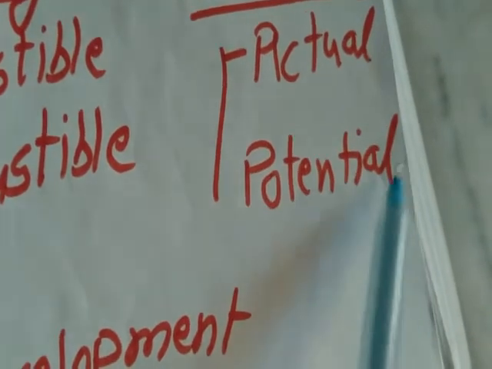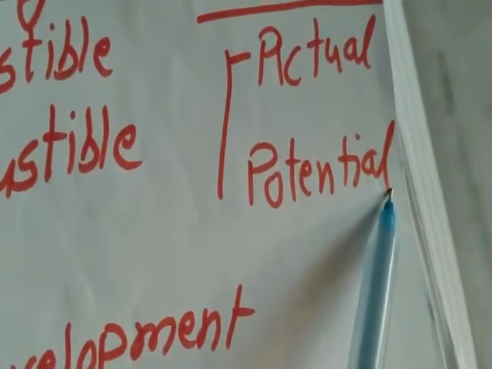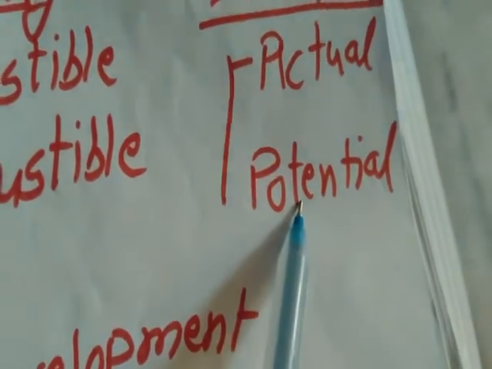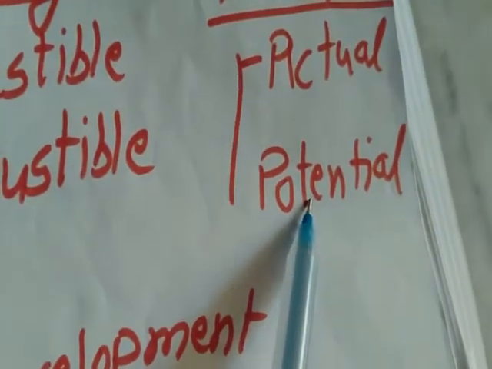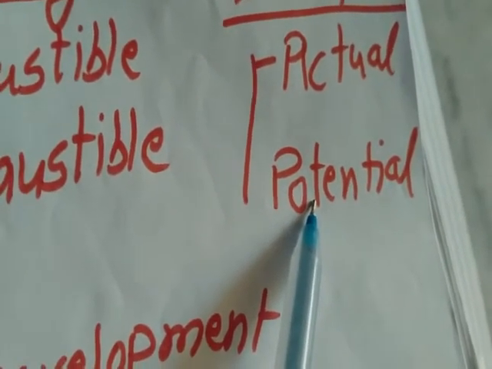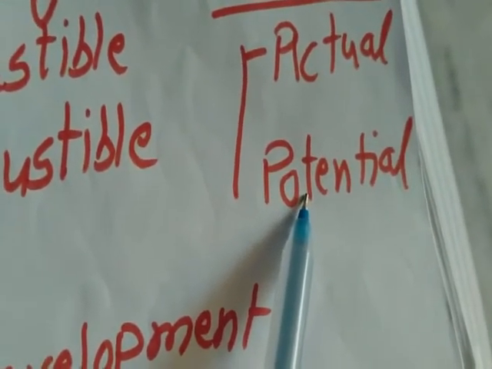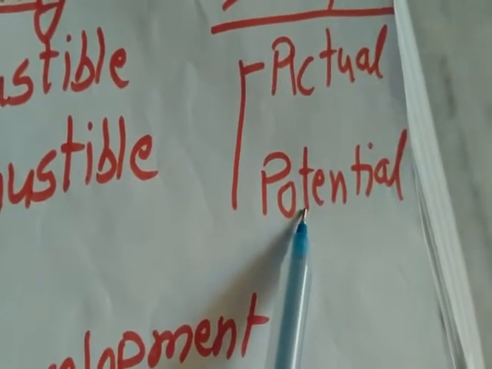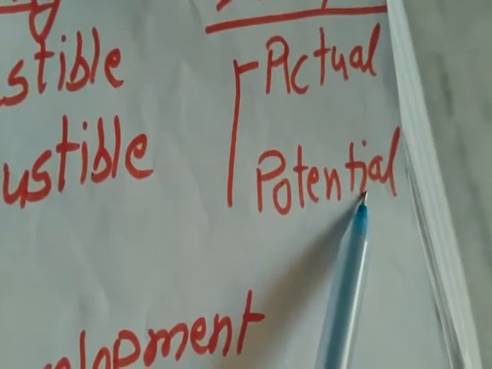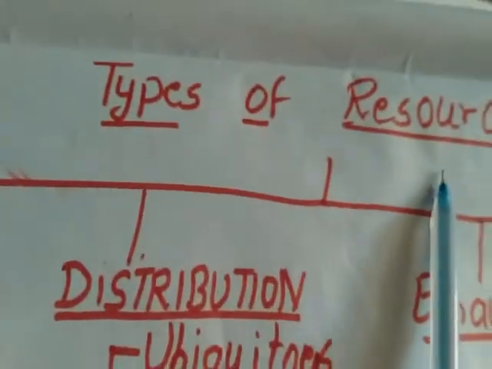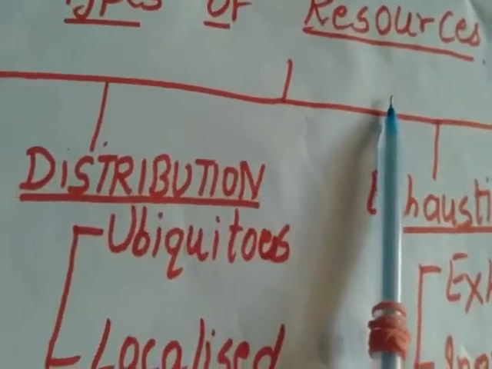For example, solar energy in Rajasthan, we are having such a lot of it, but still we have not been able to utilize it completely. Same way, many of you are having the brain, but you don't use it for studies and all that, just keep on wasting your time. So we can just say having the potential but not using it, or not able to perform to the best. So this was the classification of resources or types of resources on different categories.